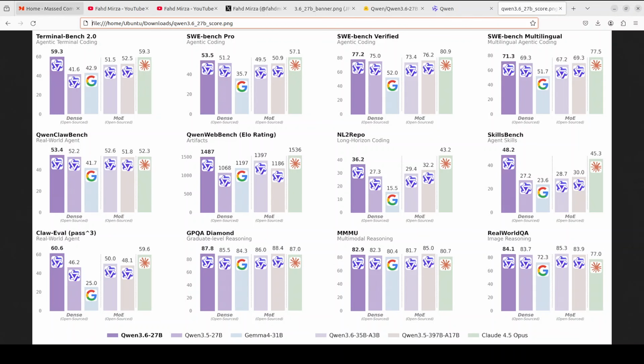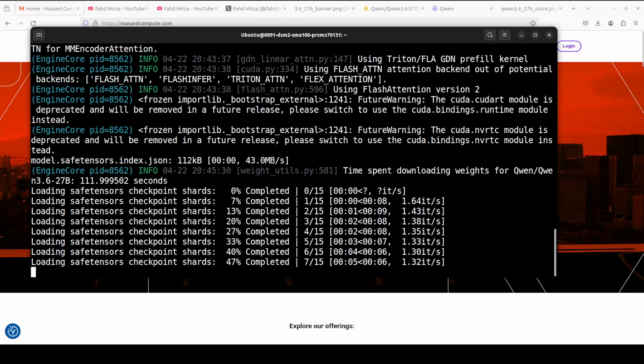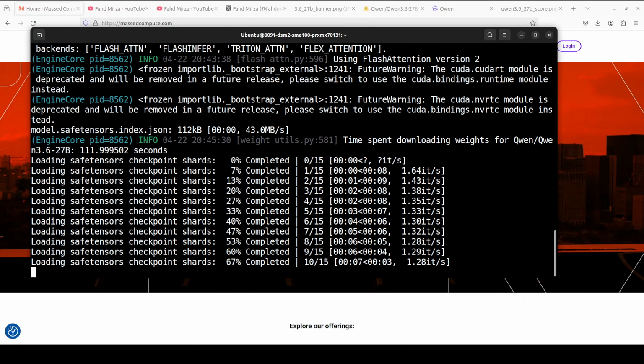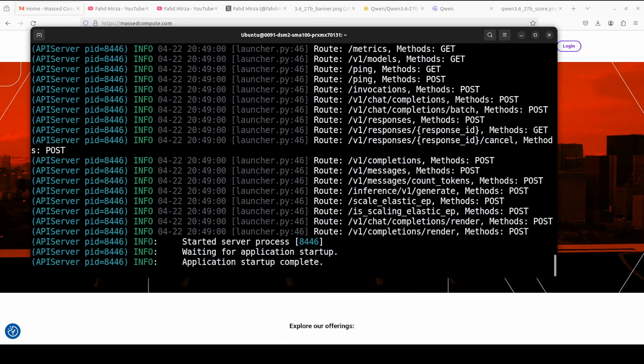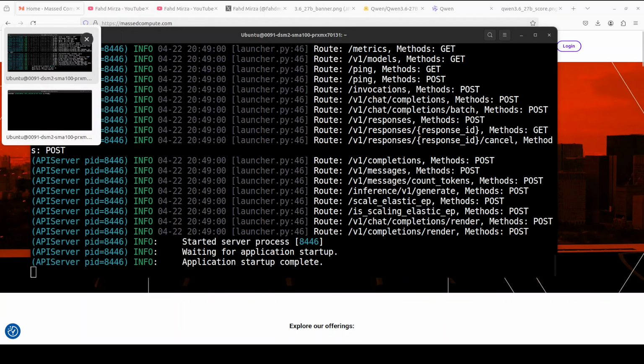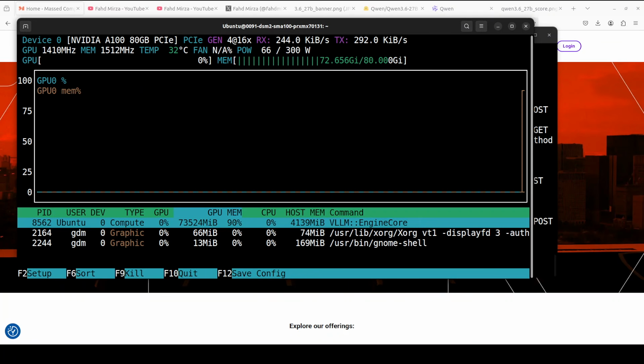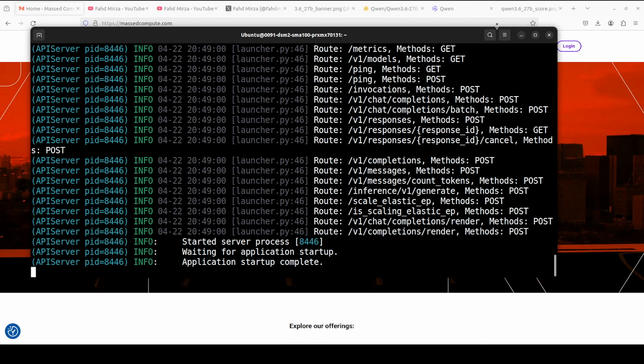Let's go back to our terminal and see what is happening. The model is downloaded and now being loaded onto our GPU. And the model is now being served. Let me show you the VRAM consumption quickly. So this is what the VRAM looks like, which is pretty good, just under 74 gig of VRAM. The whole model is loaded onto the GPU.